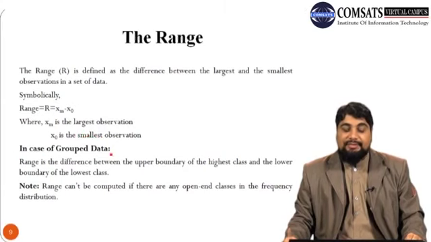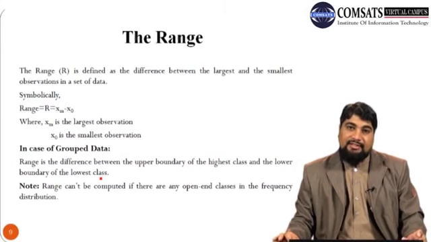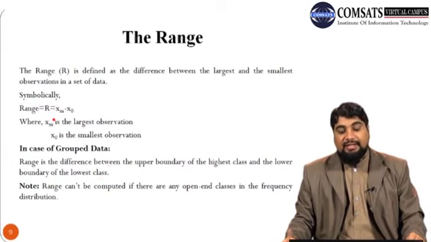In case of grouped data, range is the difference between the upper boundary of the highest class and the lower boundary of the lowest class. So we can calculate the difference of the upper class boundary of the highest class and the lower class boundary of the lowest class. But in case of ungrouped data, just take the difference of the largest observation and the smallest observation, so xm minus x naught.